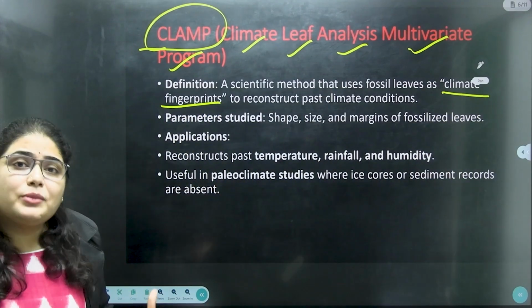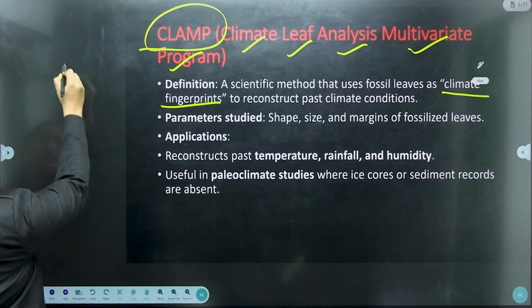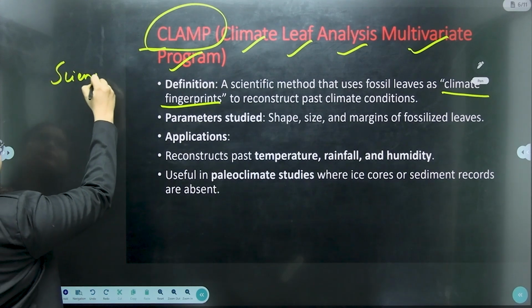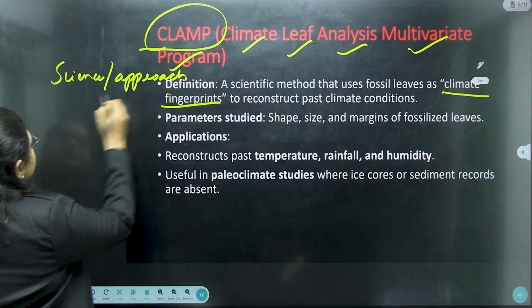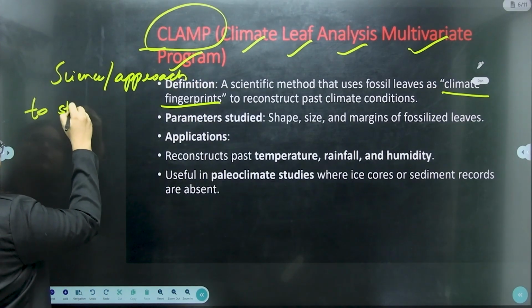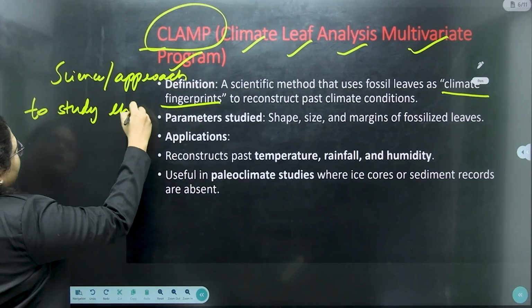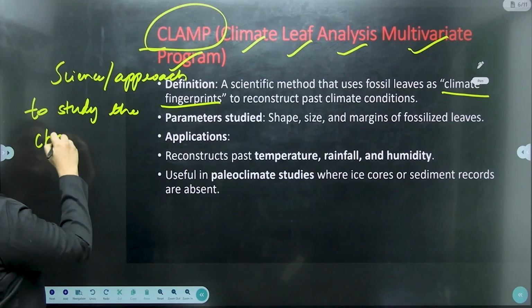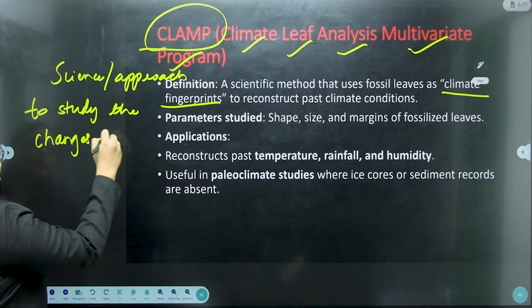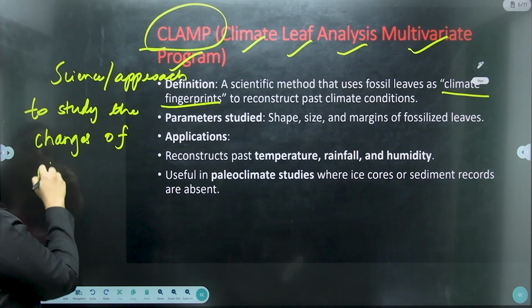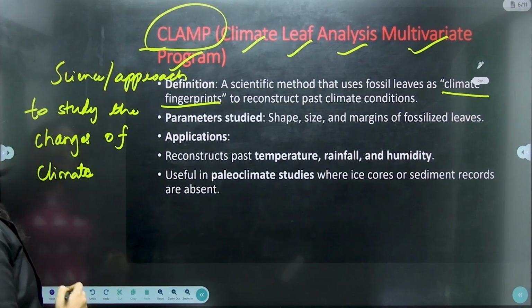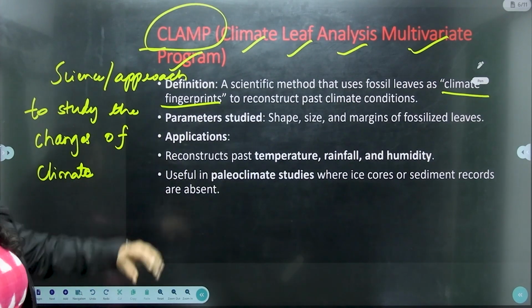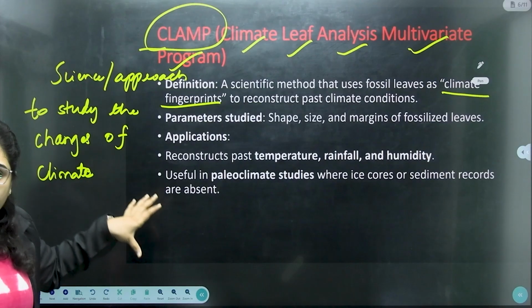It is a science or approach to study the changes of climate. Here we study the patterns of the climate change.